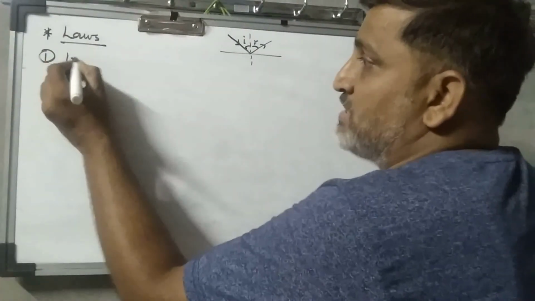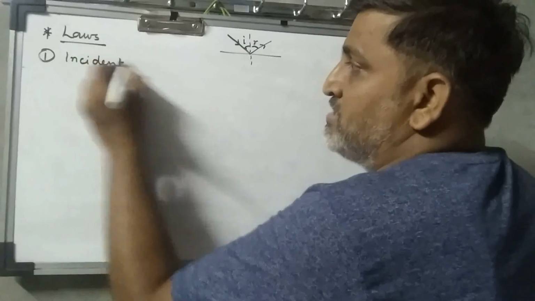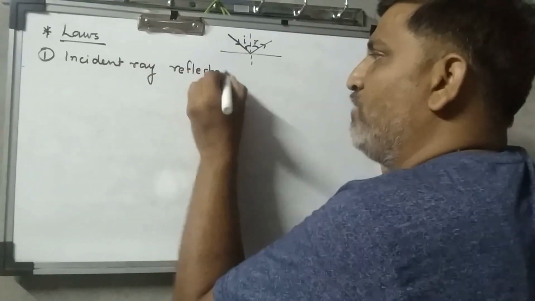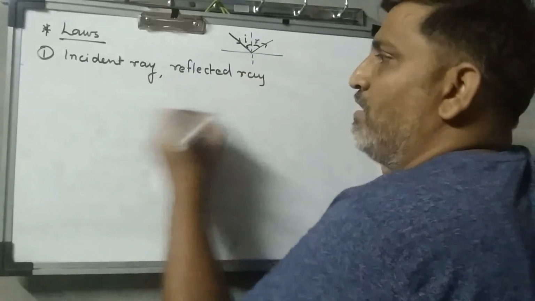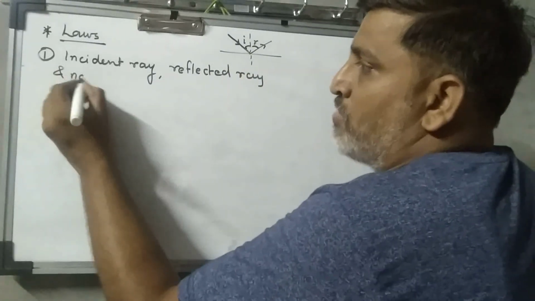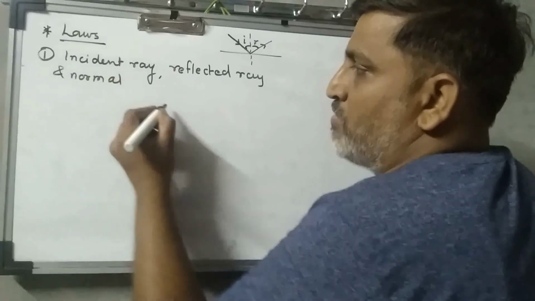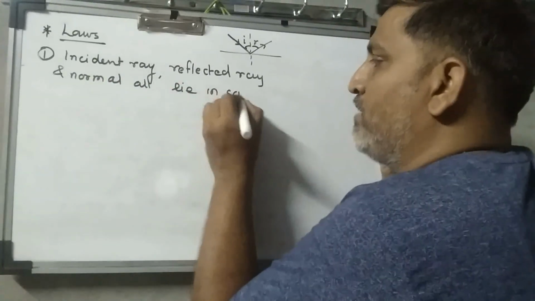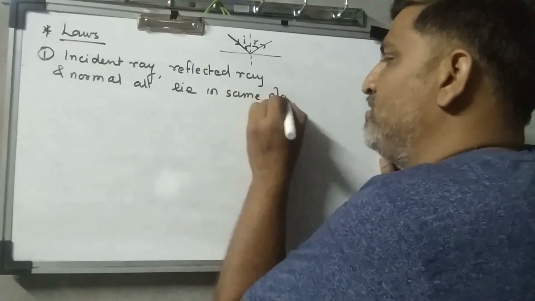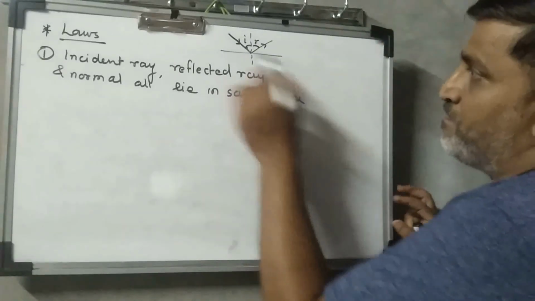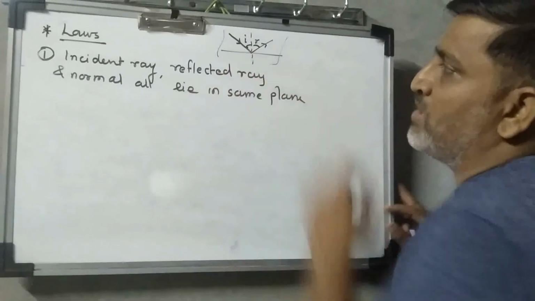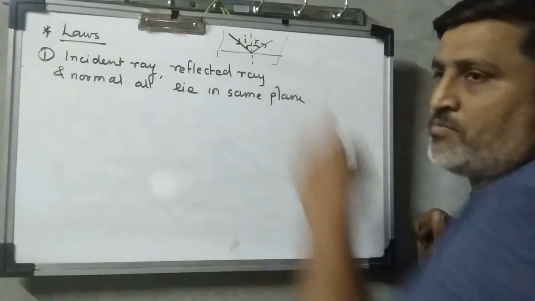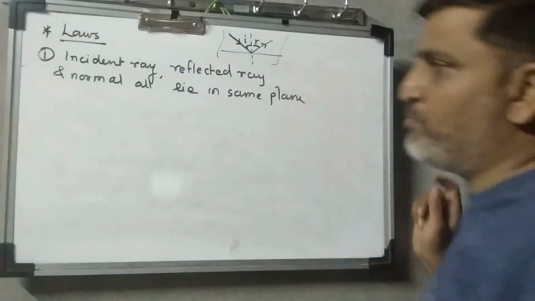First, the incident ray, the reflected ray, and the normal all lie in the same plane. They are all in one plane.